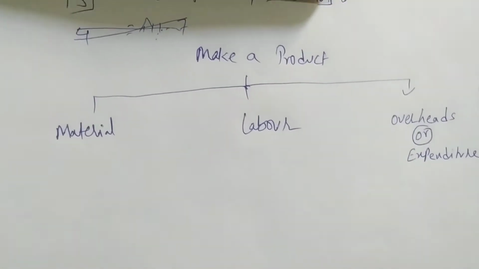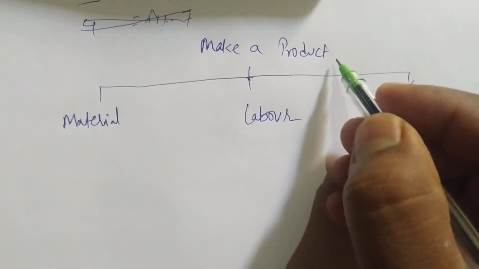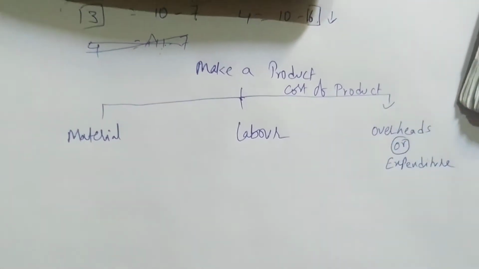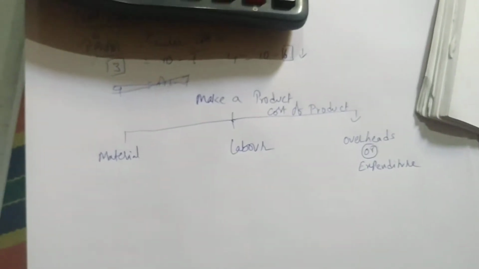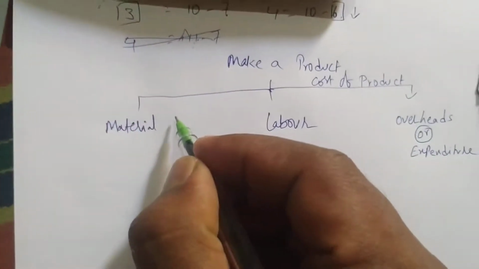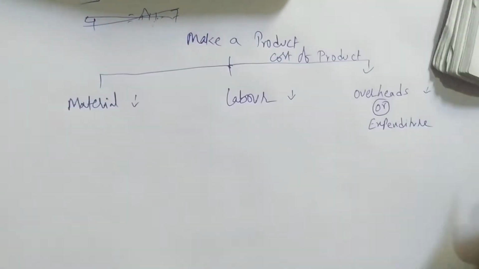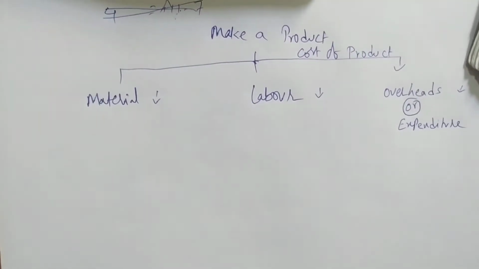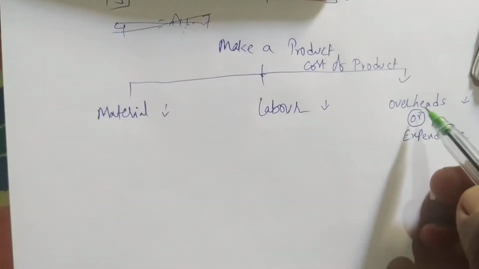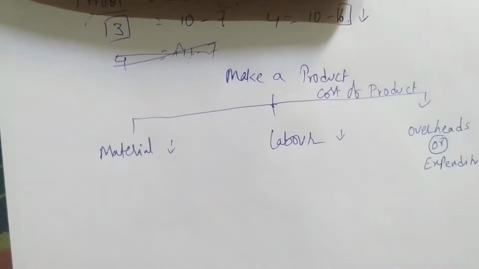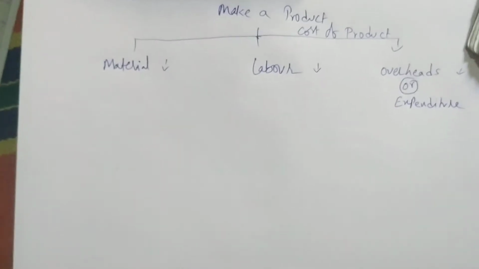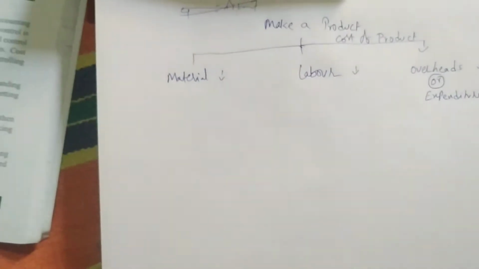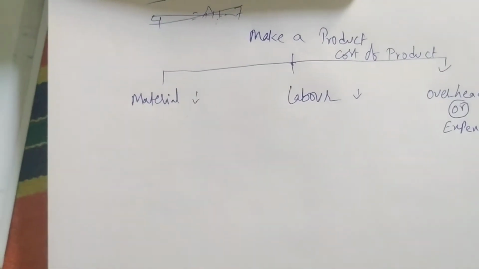The main aim of a company is to reduce the cost of the product. To reduce the cost of the product, they have to reduce material price, labor and overheads. They have to incur less expenditure on material, labor and overheads. When they incur less expenditure on these 3, automatically the cost will reduce. This is the main criteria of this chapter. The entire chapter is based on material, labor and overheads. Now we will see how to reduce the cost of the material.